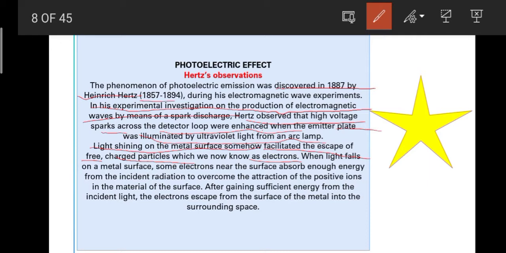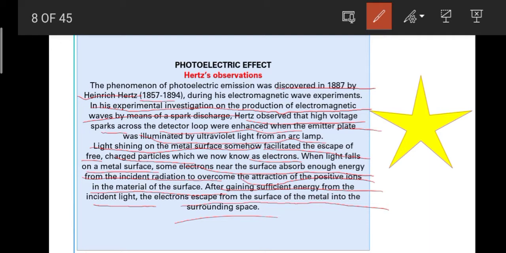So when light falls on a metal surface, some electrons near the surface absorb enough energy from the incident radiation to overcome the attraction of the positive ions in the material of the surface. After gaining sufficient energy from the incident light, the electrons escape from the surface of the metal into the surrounding space.